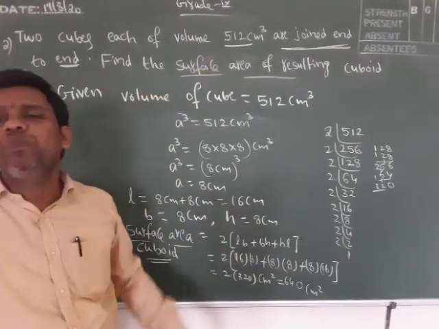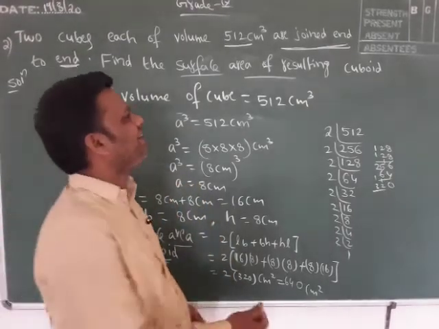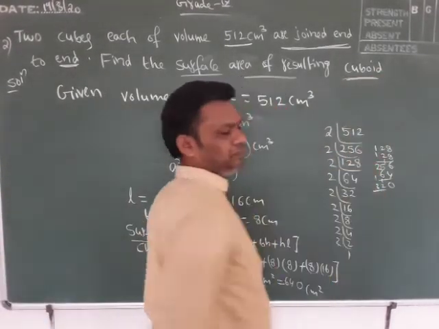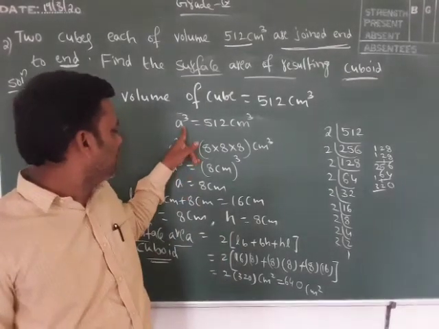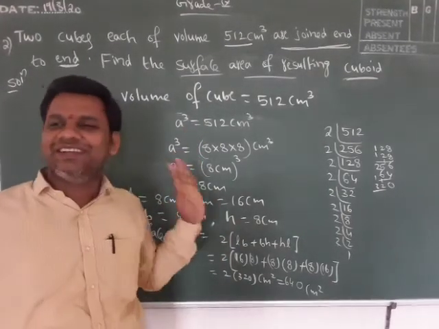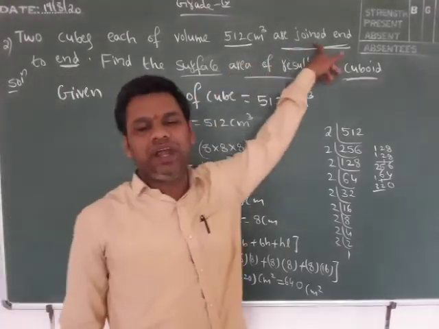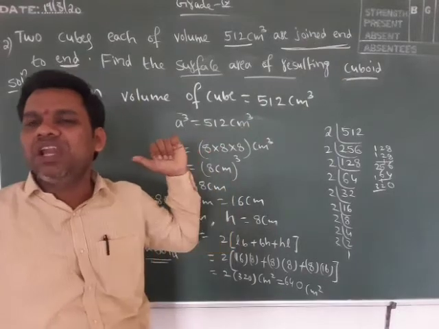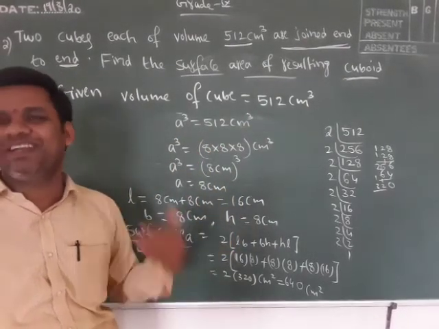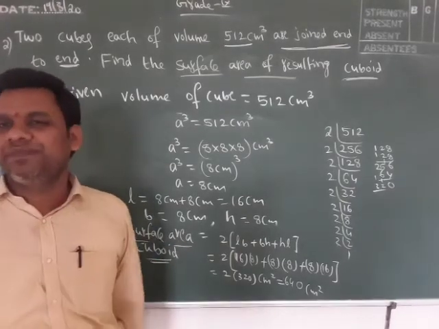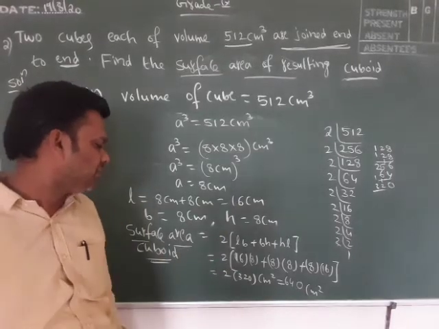Here, when two cubes are joined, their length increases. That's why they are asking for a cuboid. Height and breadth remain the same. Here you have to observe that A is its length, breadth and height, but since they are joined end to end, we took length as 8 plus 8, 16 centimeter, breadth 8 centimeter and height 8 centimeter.